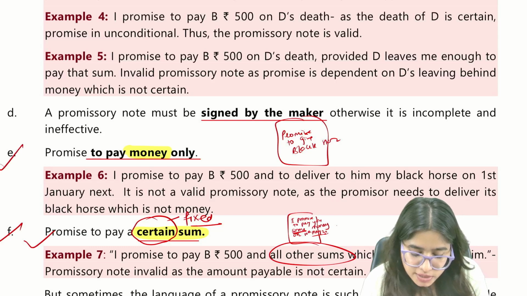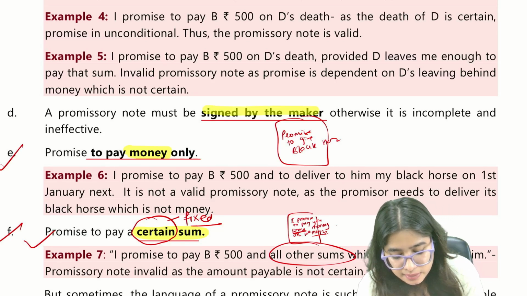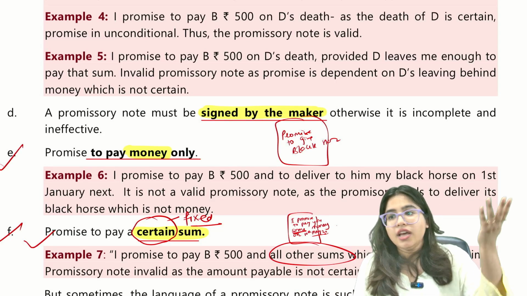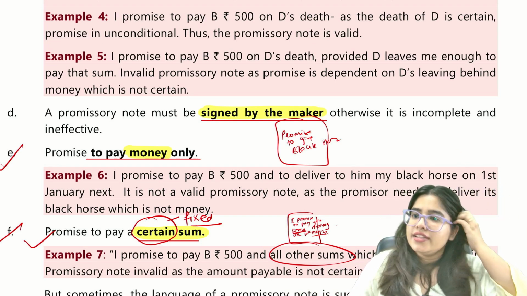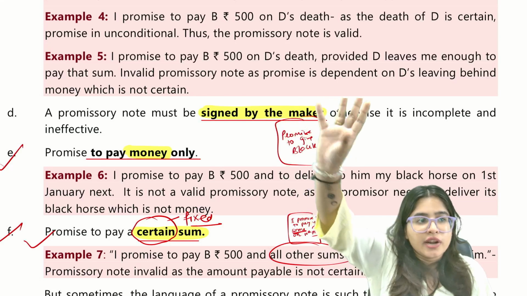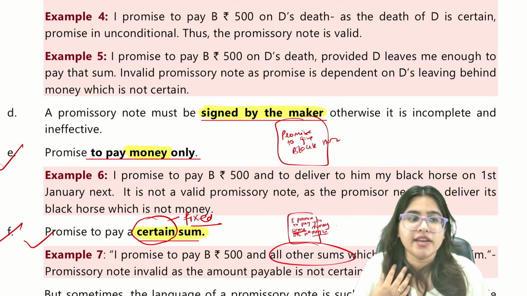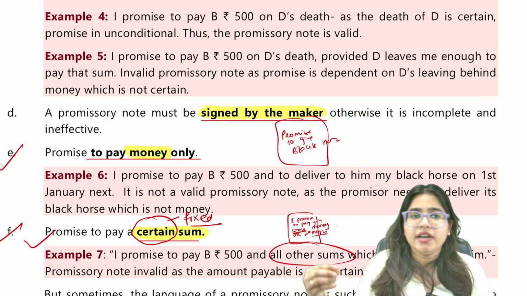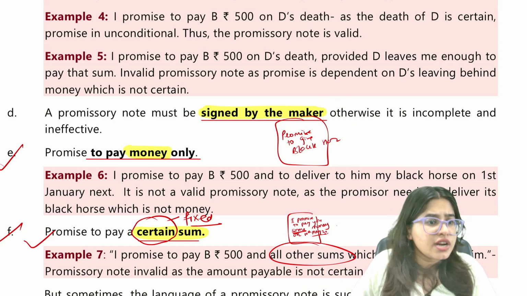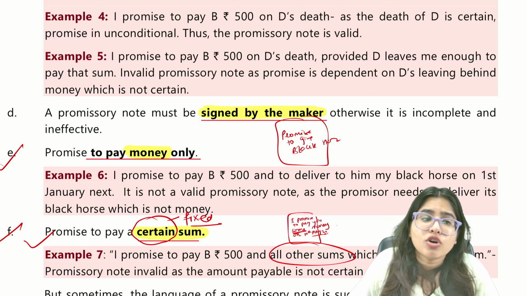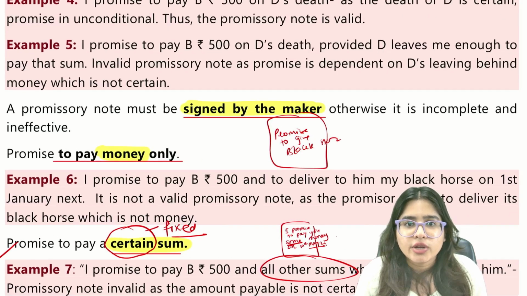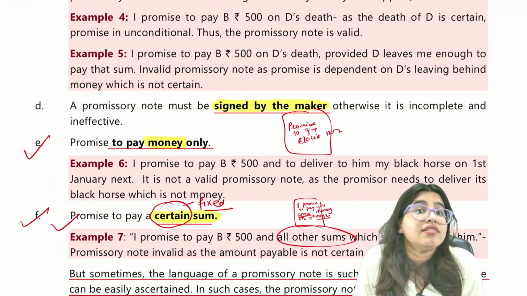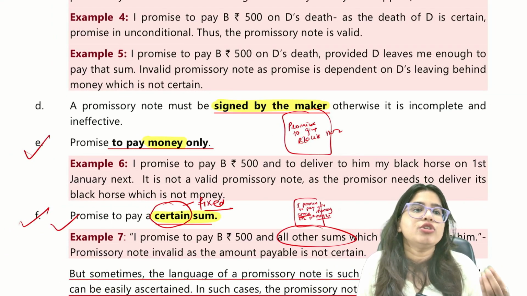The next point is, a promissory note must be signed by the maker. Without signing, anyone can make one. Let's say randomly some Ramesh made a promissory note in my name that Ishika promises to pay 10,000 to Ramesh. Who is Ramesh? I never made that promissory note. There is no signature of mine on that document. So without a signature, how can you make a document valid? It should be signed by the maker.